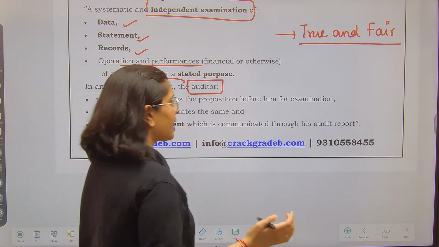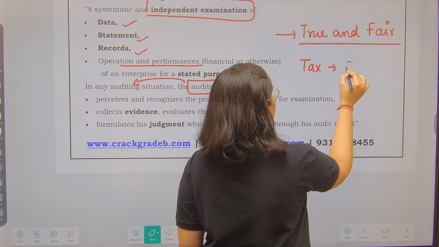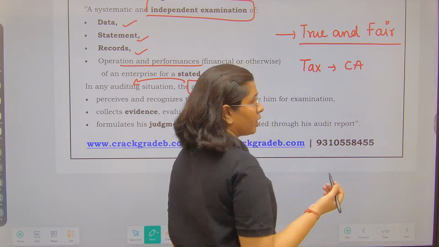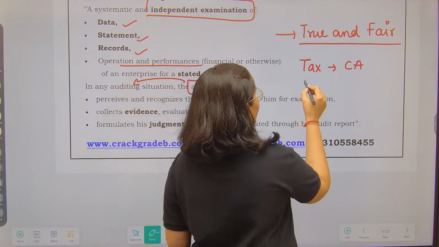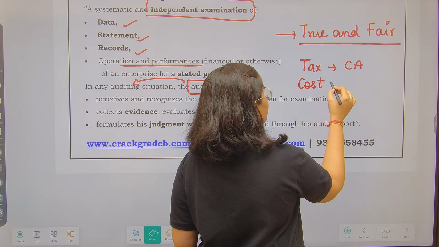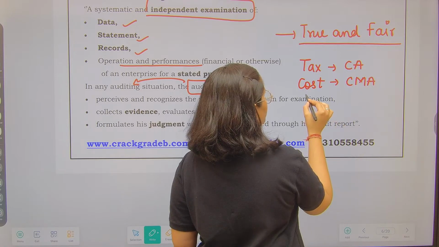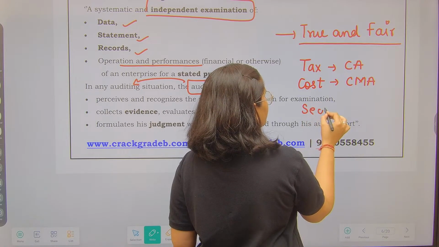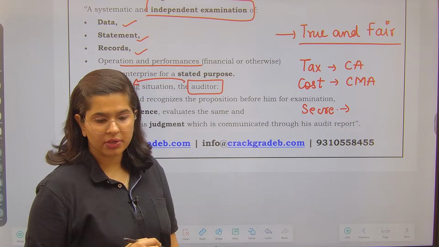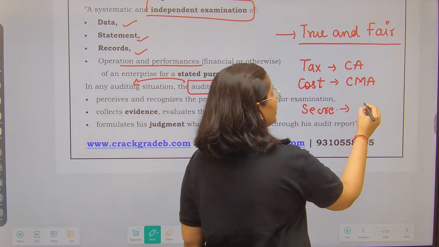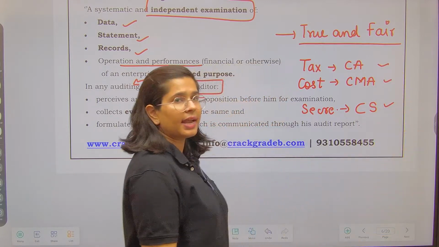There are various kinds of auditing, like tax audit. Tax related audit is performed by your chartered accountant, right? Tax audits, statutory audits, etc. Apart from that, we have cost audit, that is for the cost component. This is performed by a CMA. We also have the secretarial audit, which is related to whether you are complying with all the laws, rules and regulations or not. Secretarial audit is performed by the CS. So there are different professionals who conduct these kinds of audit.